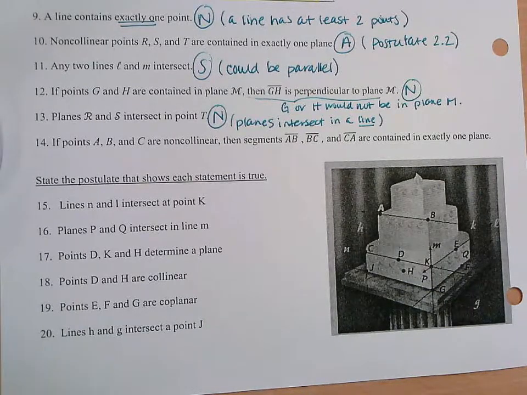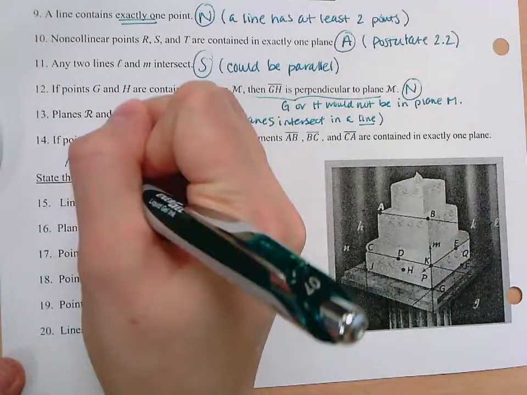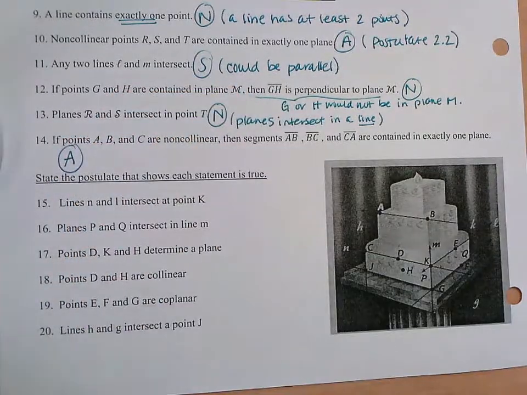Reason? It is always. What's the reason why, though? Because there's points in the plane, they could be connected by lines.